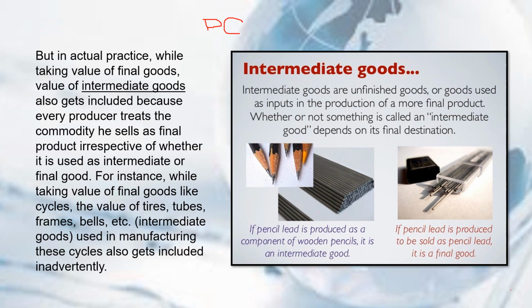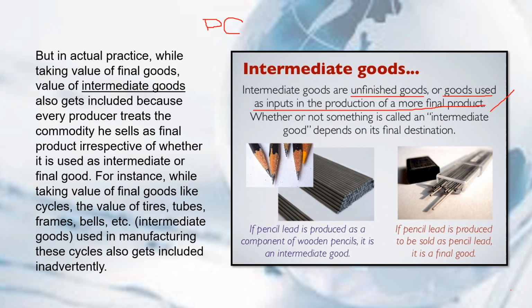So, ito yung definition ng intermediate goods if you are confused. Intermediate goods are unfinished goods or goods used as inputs in the production of a more final product. Ito yung mga goods na mag-undergo pa ulit ng process to produce a final good.